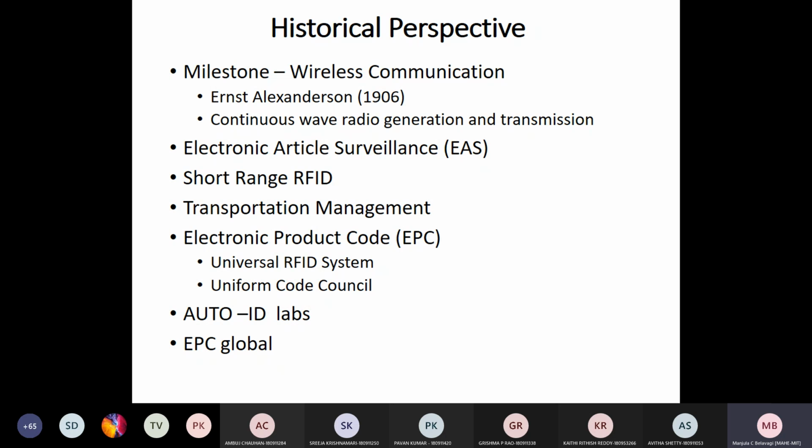Okay. In 2003, the Auto ID Center transformed into two separate entities, that is Auto ID Labs and EPC Global. So what is Auto ID Labs? These are involved in research activities with respect to RFID technology. Then EPC Global, they are involved in EPC standardization activities.